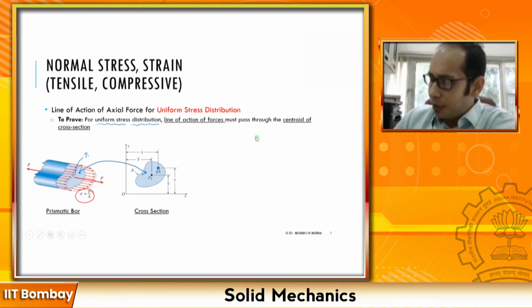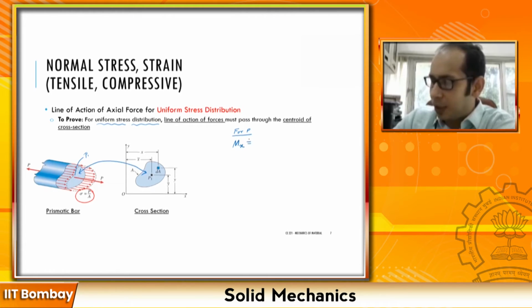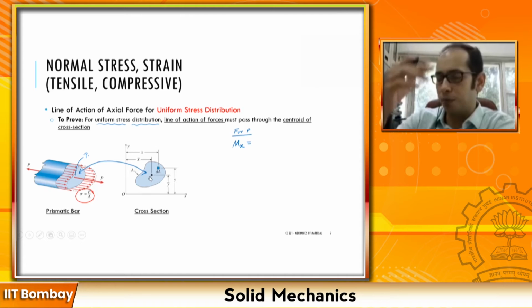So if I am just focusing on this particular force P over here, if I am writing the expression for the moments about my x-axis, you have this force P which is acting out of the plane of the video you are looking at, right? If I'm taking the moment of this particular force P about this particular axis x over here, it is simply going to be the force P times this particular distance y bar. And if you remember your right hand rule for the moment, your thumb is going to curl towards a positive direction.